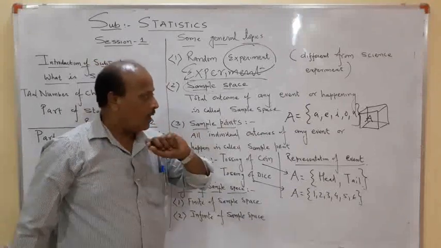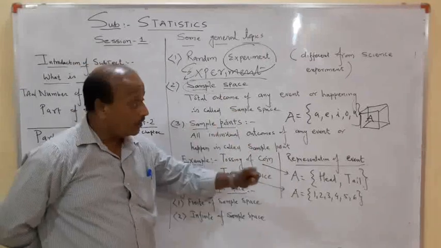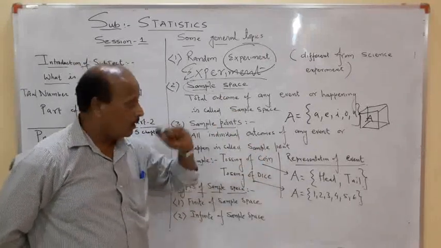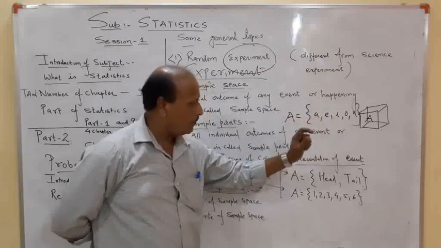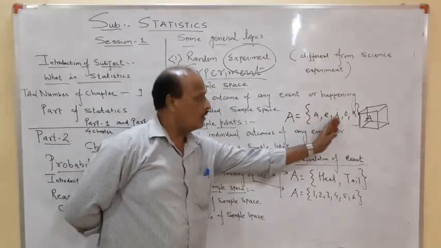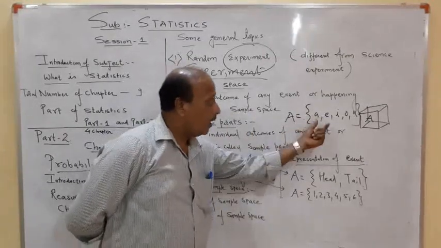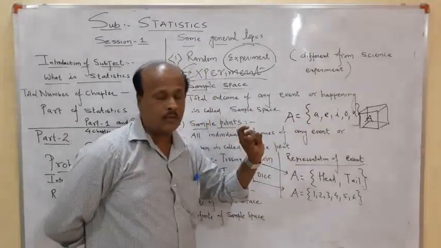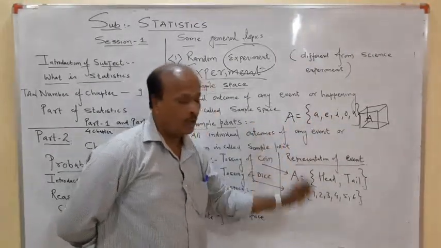Simultaneously I am telling you how to write the sample space. Use a capital letter to represent that particular event. Then the event is written in curly brackets, and as far as possible the elements should be written in small letters within this curly bracket.